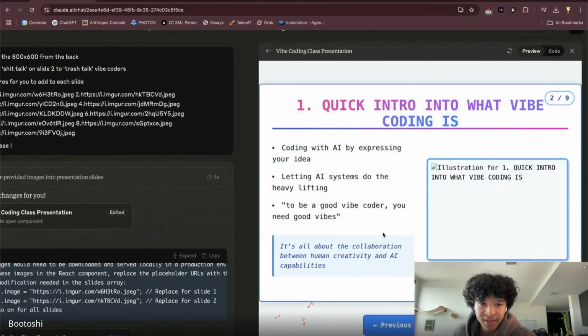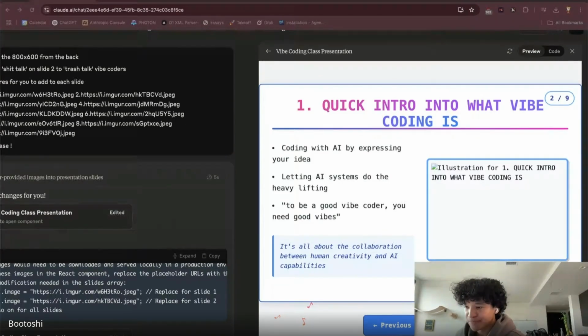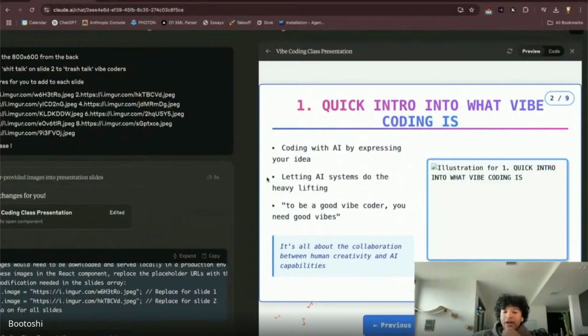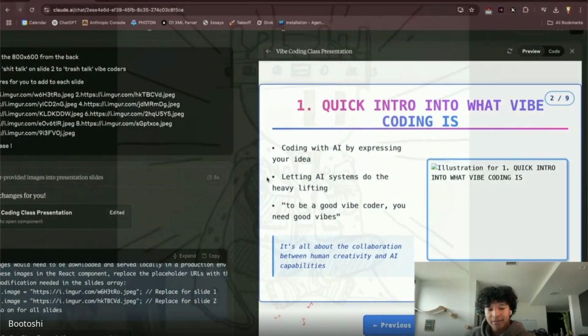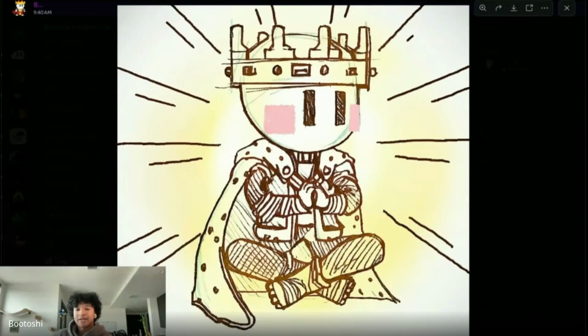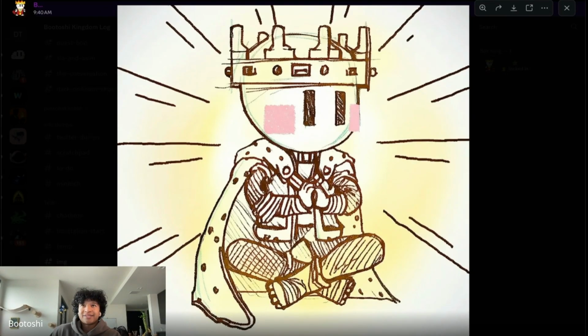So essentially, a quick intro to vibe coding. Here's the picture. Vibe coding is essentially coding with AI by expressing your idea. I tell a lot of people now that all you need in AI now is an idea, because you really don't need anything else. AI has the knowledge base to assist you with the heavy, complicated tech stack and anything else you might need to know to get into it. So that's what I consider vibe coding, is just taking my words and taking this idea I have in my head and presenting it onto the screen for everyone else to see.